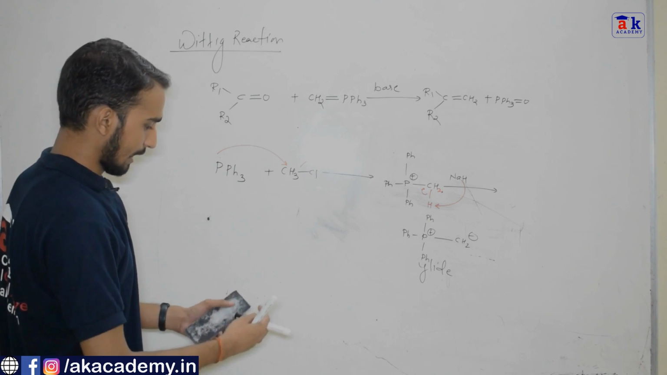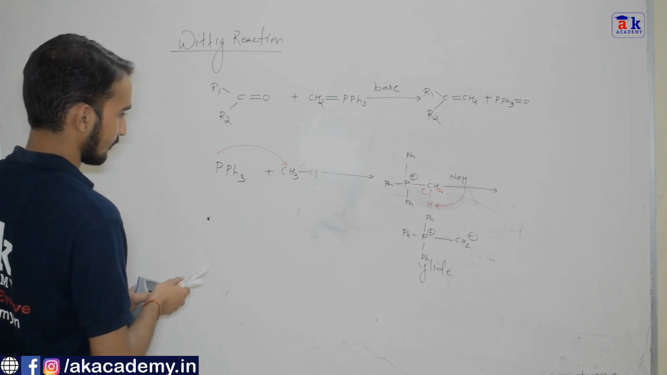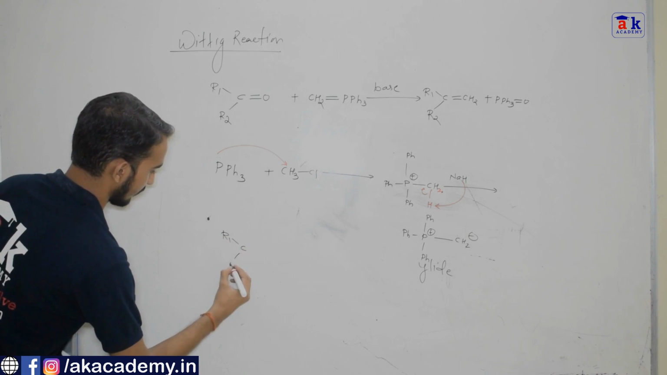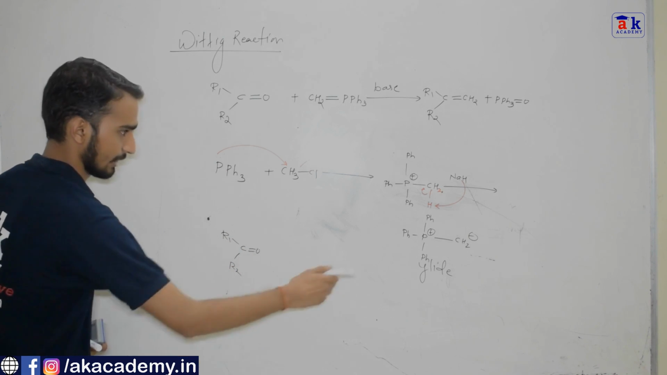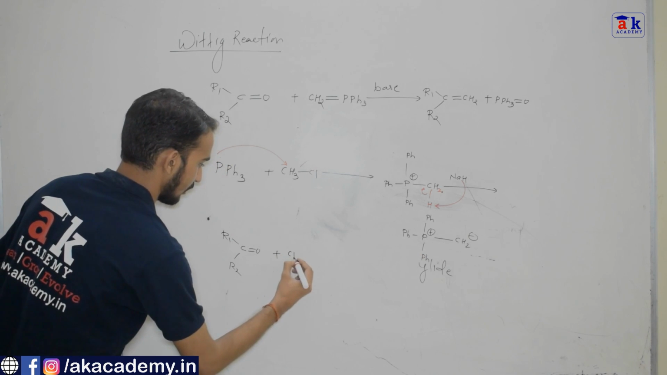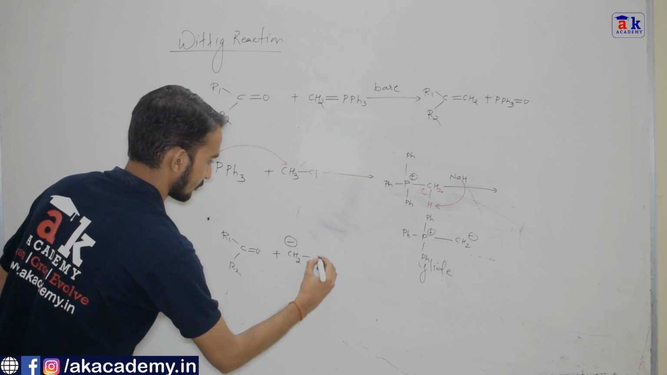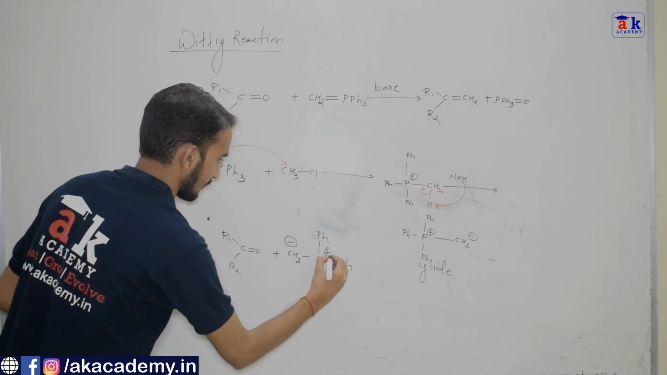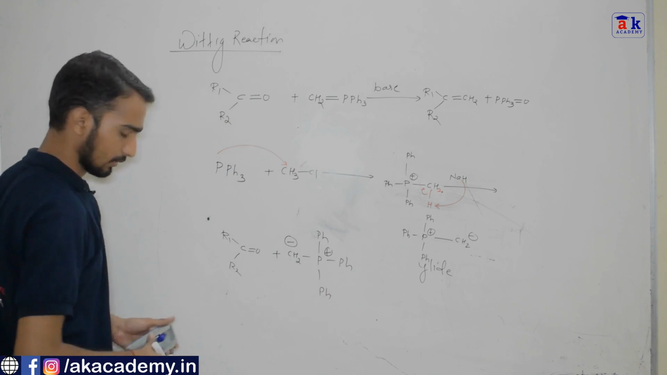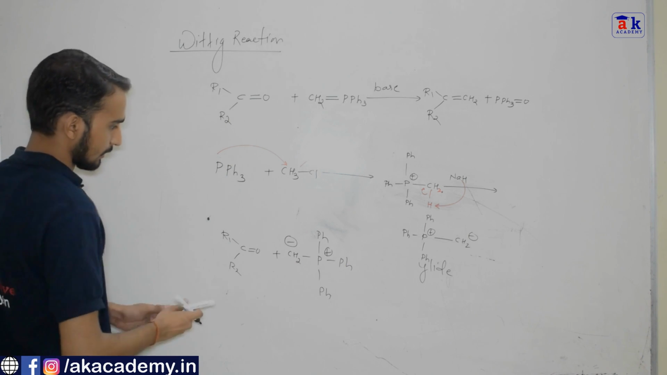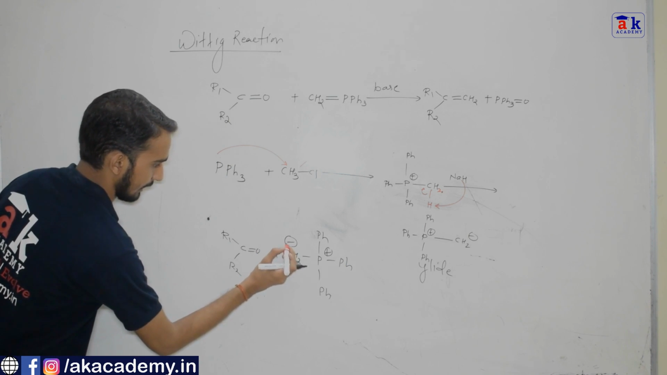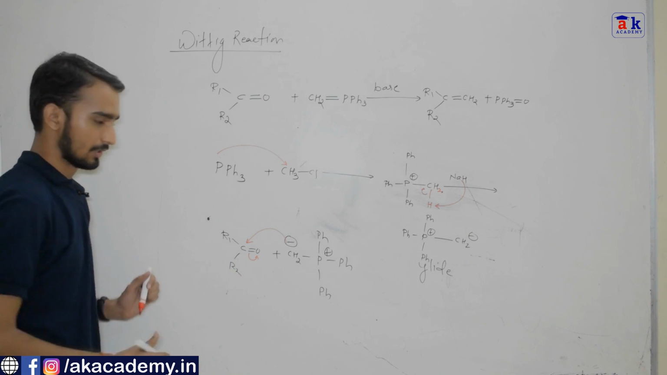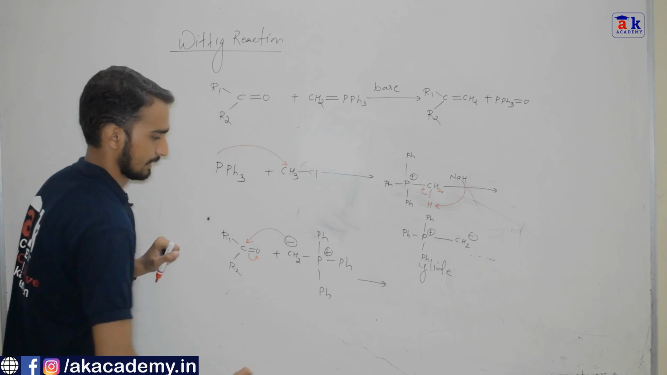Now what happens? This particular species which is formed attacks on carbonyl center. The negative part of ylide attacks on carbonyl center. You all know that this negative charge attacks on this particular carbon because this carbon is electrophilic. Bond shifts on oxygen, and what we get is R1 C R2.